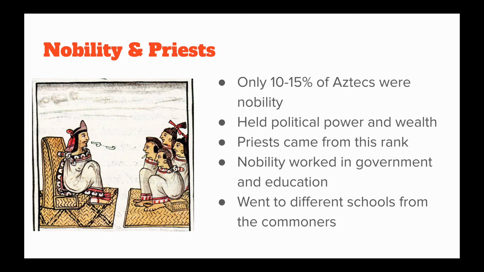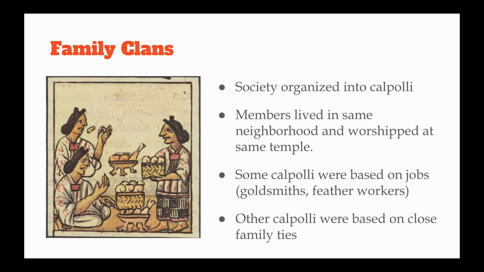The other classes are our common class, and they are separated usually into family clans. And these family clans, they're organized into neighborhoods essentially called kalpoli. And members lived in these kalpolis, and they worshipped at the same temple. They did everything in those kalpolis.